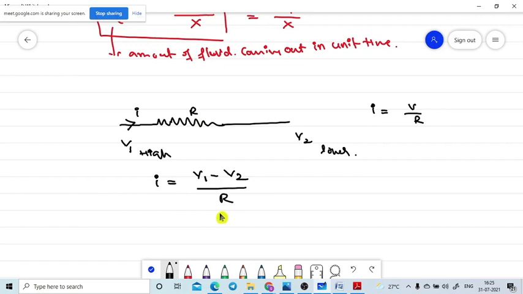Will you please see the previous formula? The amount of liquid flow Q is equal to P1 minus P2 divided by X. Do you see any similarity? Here the current is flowing, here the volume flow is flowing, the mass of the liquid is flowing. Here the potential difference appears, here the pressure difference appears. Here the resistance appears, and in the place of resistance we have some X. Are you getting it?